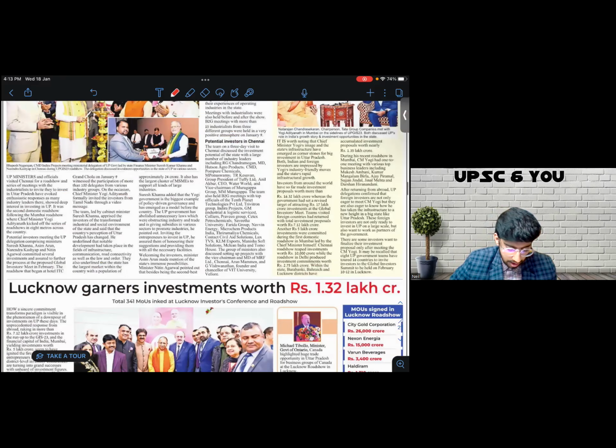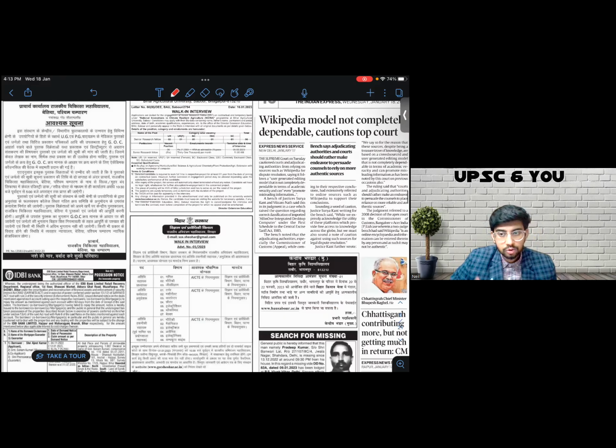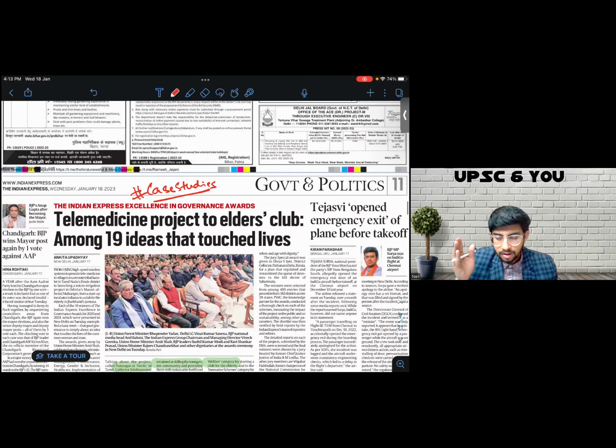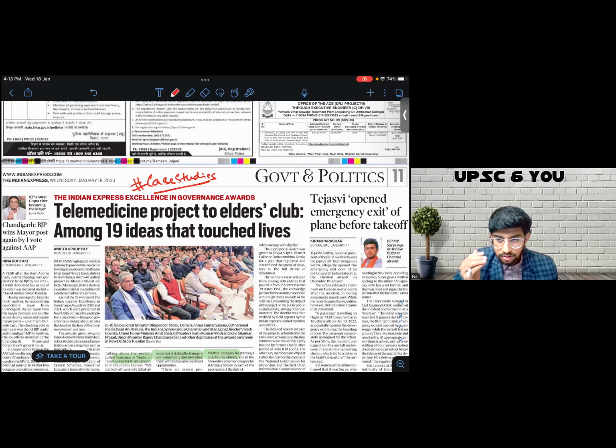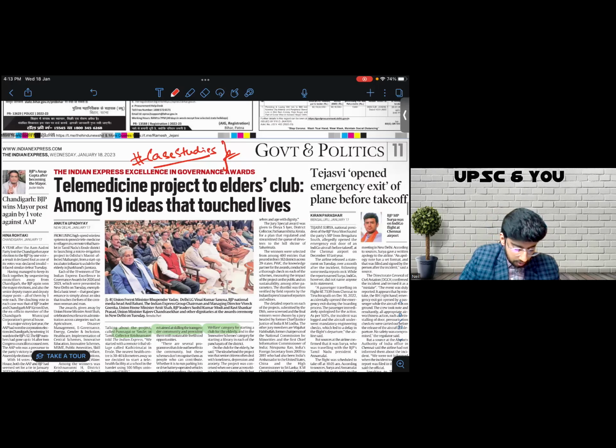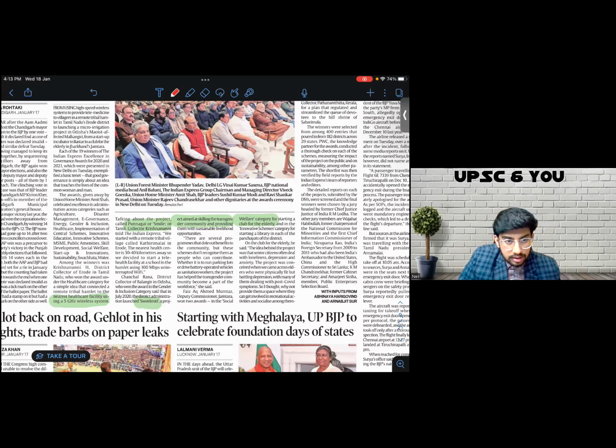Then I move forward. I go to page number 11. On the first page, we saw how a lot of district magistrates were awarded prizes for their good work. Here you can make a note of some of those case studies. There's this project that goes by the name Punagai, or Smile, in Erode, about connecting a remote tribal hamlet to the nearest healthcare facility by a 5G system.